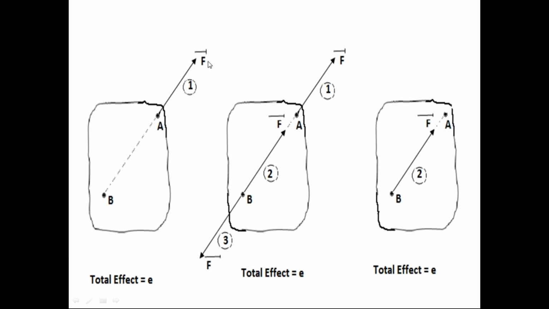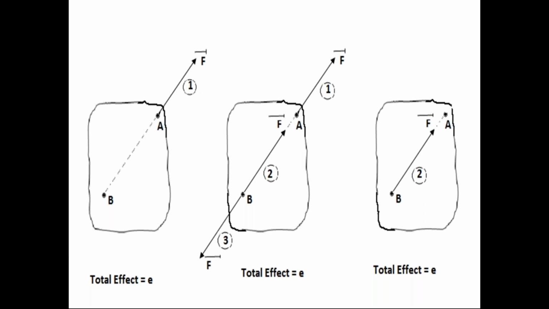It is not equal to 0. Since F bar is not equal to 0, this force F bar, that is the first force, has an effect on the rigid body, that is E. Extend this line of action of F bar backward. Take the point B on that line of action. So point B and point A both lie on the same line of action of force F bar.